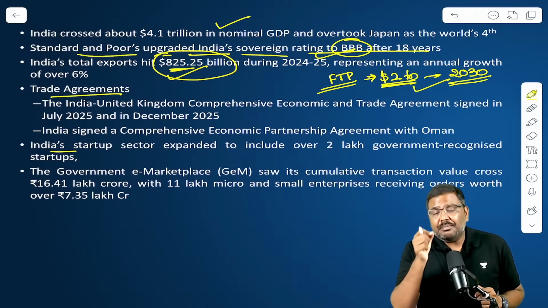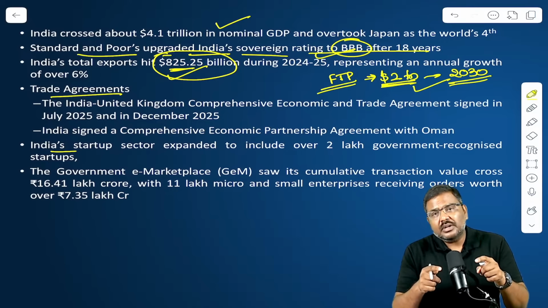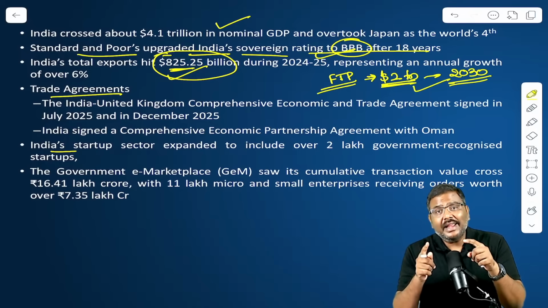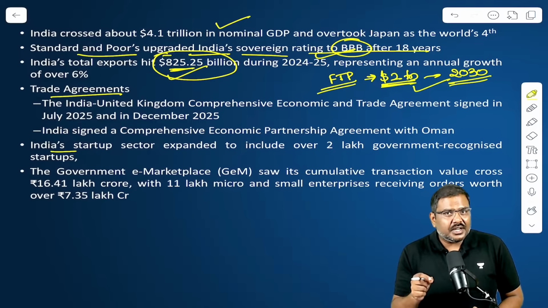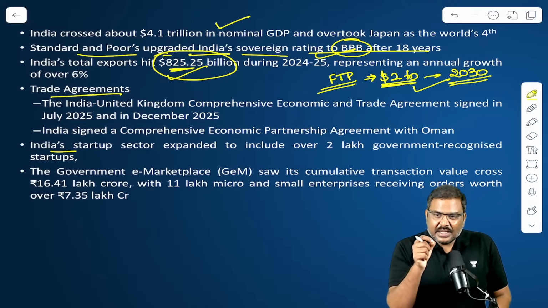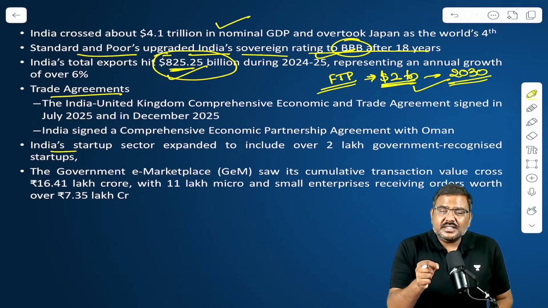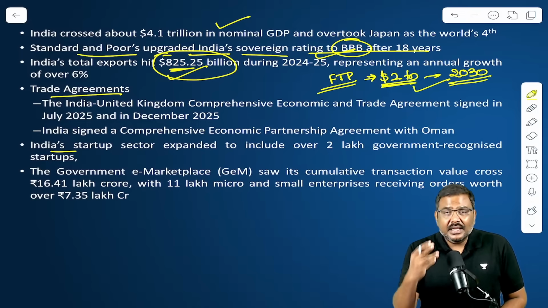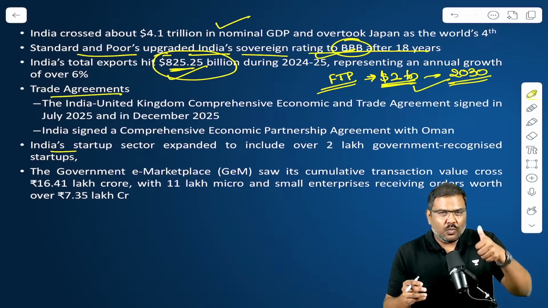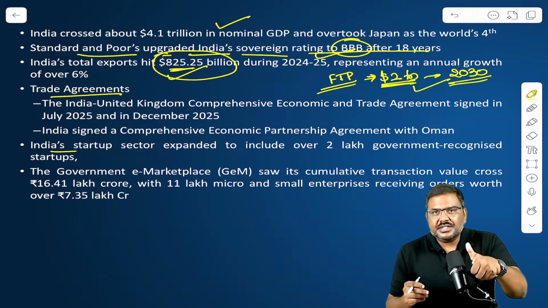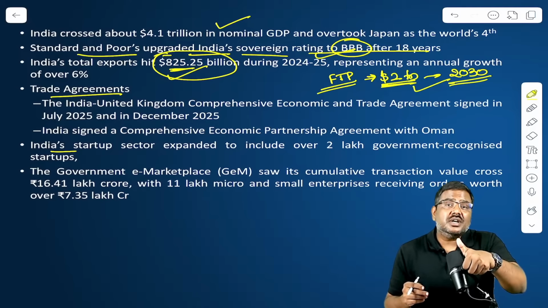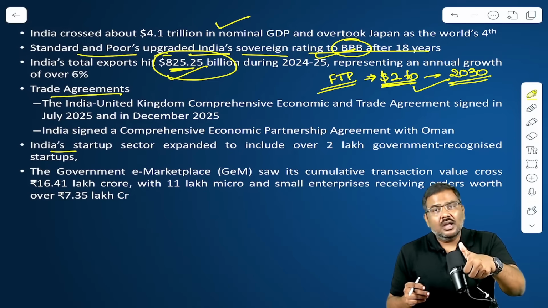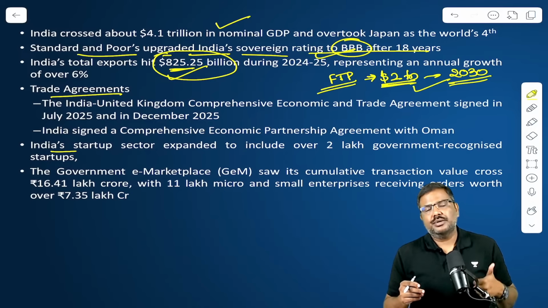Basically, the DPIIT, Department for Promotion of Industry and Internal Trade, which functions under the Ministry of Commerce, recognizes a startup if the company satisfies three conditions. One, it is registered under the Companies Act, the Limited Liability Partnership Act, or the Partnership Act.